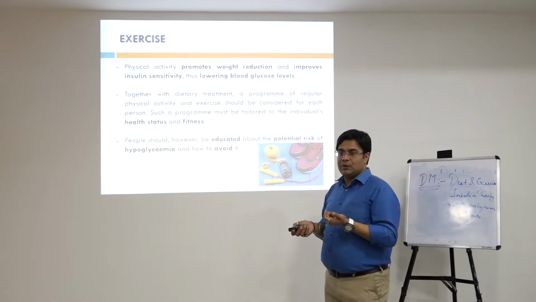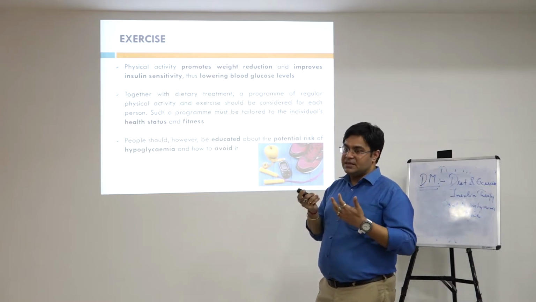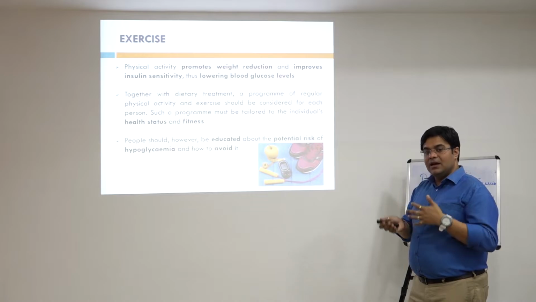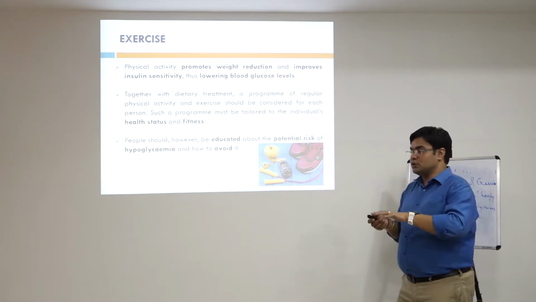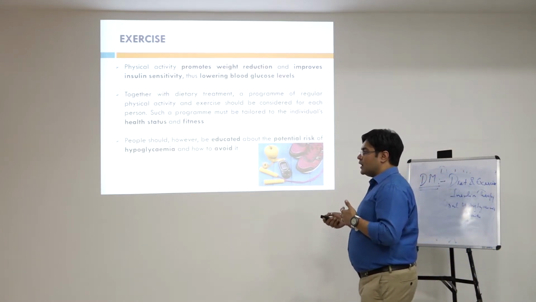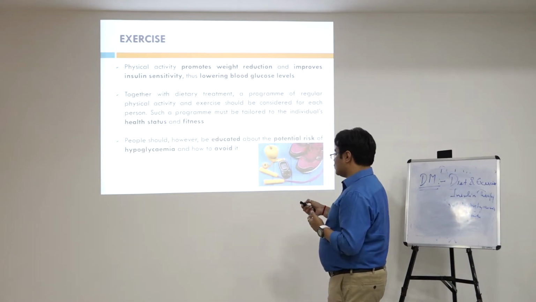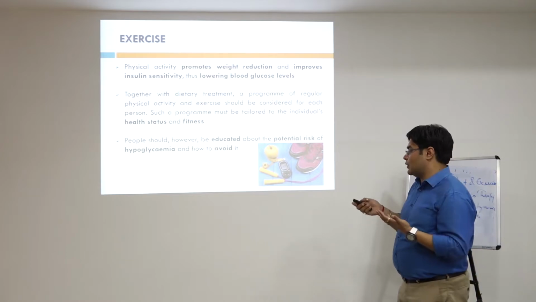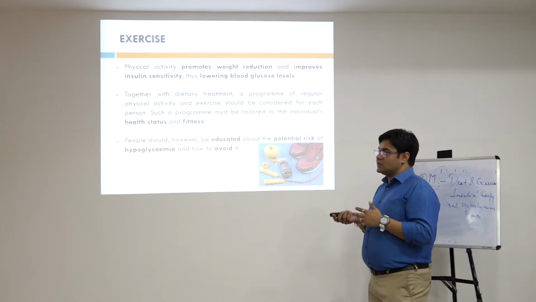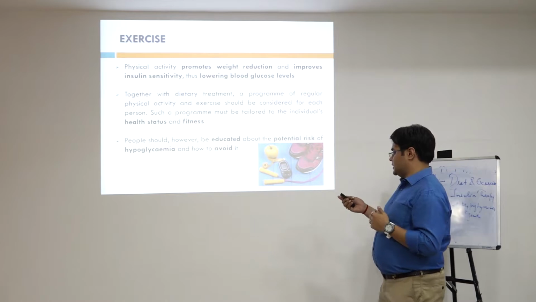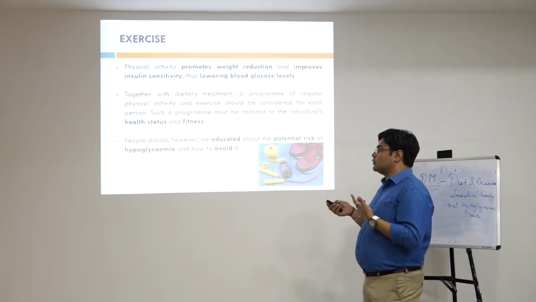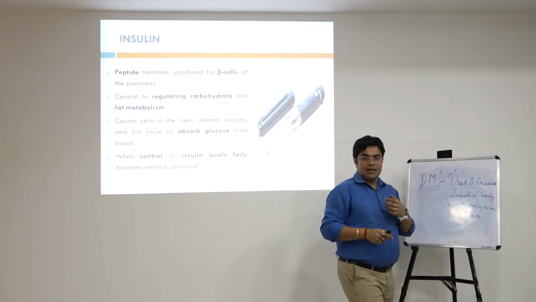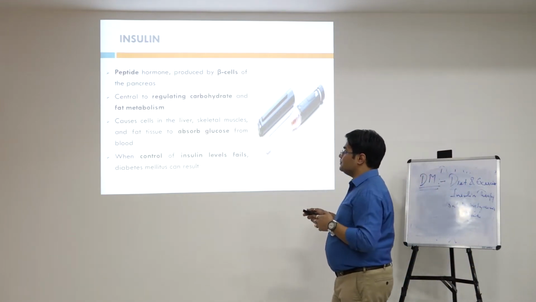See, there are two words in pharmacology, hyper and hypo. When the word hyper comes, it corresponds to an increased level, and when hypo comes, it corresponds to a decreased level. If hypoglycemia has occurred, that is, the blood glucose level has reduced drastically, what measures need to be taken in order to avoid that? Because there are complications which can occur because of hypoglycemia, and it can even lead to coma and death of the patient. So coming to the second point, that is insulin therapy. Now I will be talking about insulin therapy.